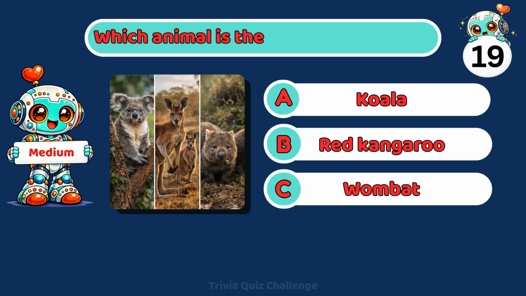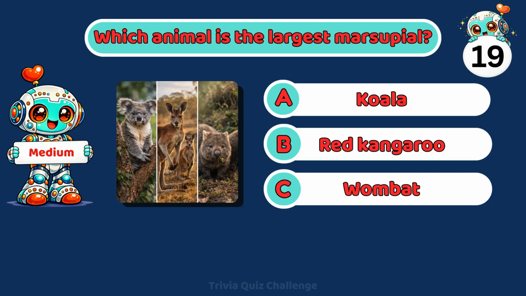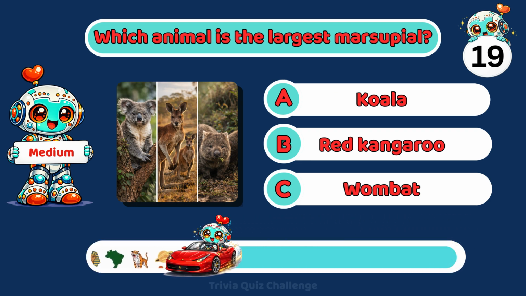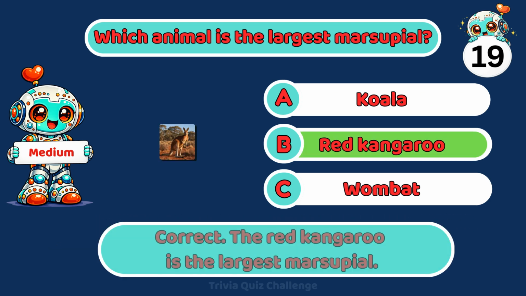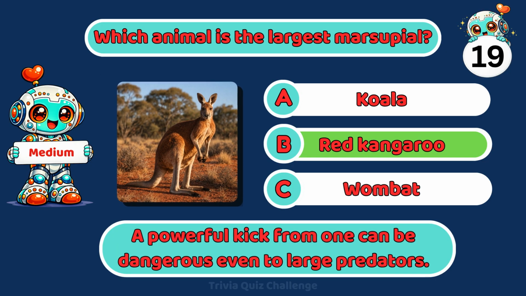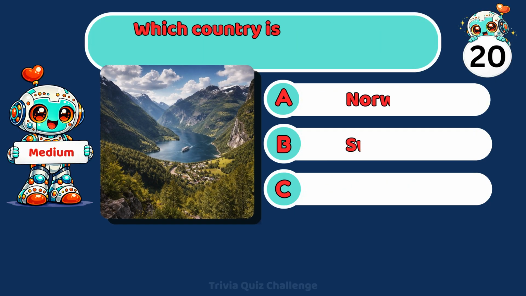Which animal is the largest marsupial? A. Koala. B. Red kangaroo. C. Wombat. Correct. The red kangaroo is the largest marsupial. A powerful kick from one can be dangerous even to large predators.